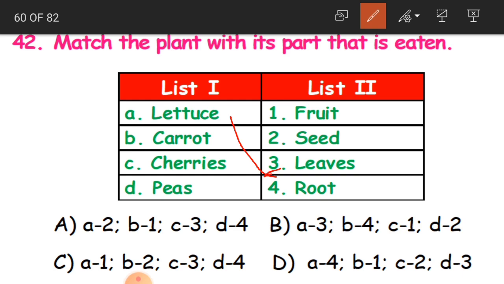Now carrot. Carrot is nothing but root. Cherries. So again, what are cherries, children? Fruit. Peas, seed. So this is the answer: A3, B4, C1 and D2. Okay, clear? Now B is the answer.